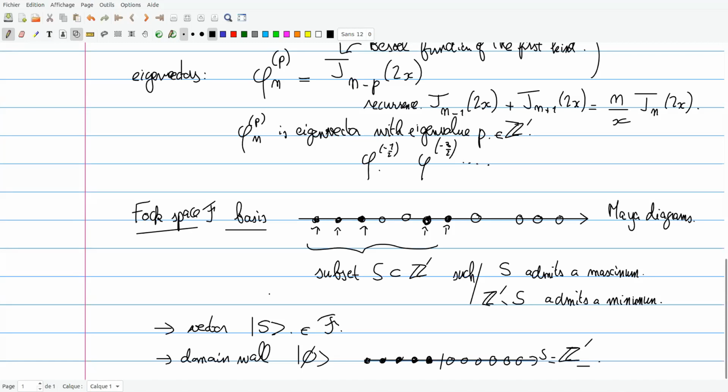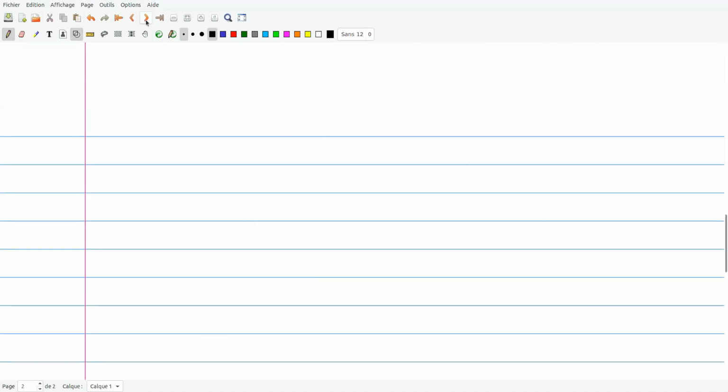So this is the basis of my space, and from this I will construct some operators acting on these states, and we are going to play with them, do sort of quantum mechanics. The first things I will introduce are the annihilation and creation operators. These are really at the core of the formalism of Fock space, or second quantization, because they change the number of particles. They map a space with a given number of particles to a space with more or fewer particles.